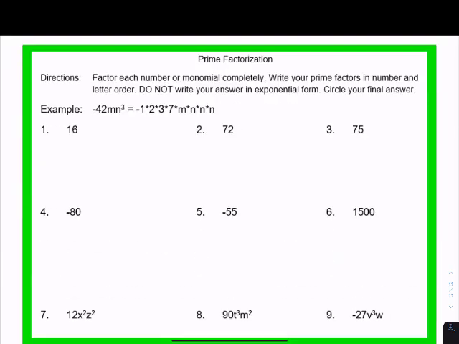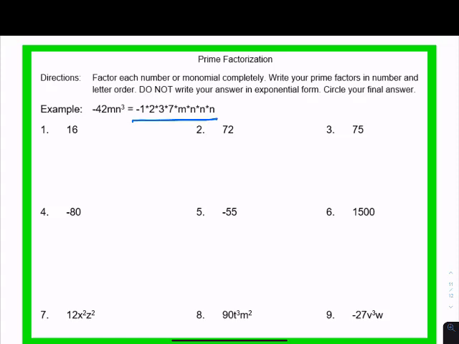So what you're going to do for your assignment today is the very same exact thing. It says for each number or monomial, factor it completely. Write your prime factors in number and letter order. Do not write your answer in exponential form. Circle your final answer. So if you're doing it on a printed copy, then I just want you to circle your final answer. If you're doing it on the form, you're going to type it in just like that.